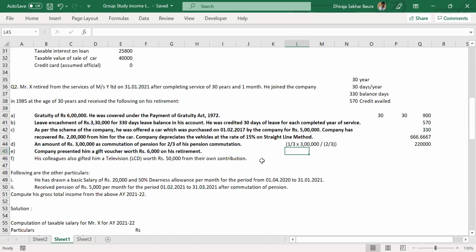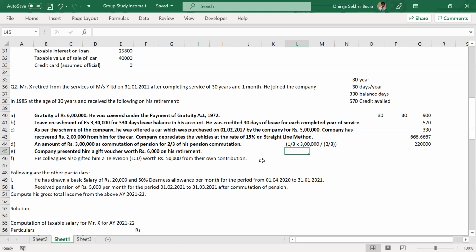Perfect. And for non-Gratuity Act employees, it is 1/2 of the commuted amount. Just 1/3 is replaced by half. As long as you're remembering that, that will be fine. If no questions, I'll go to the next provision.